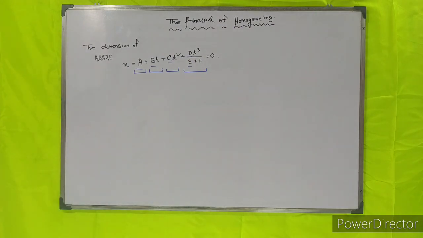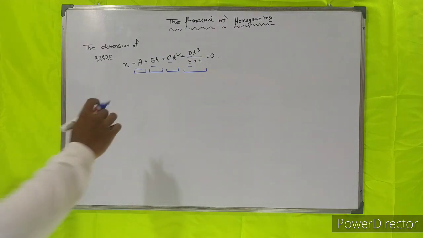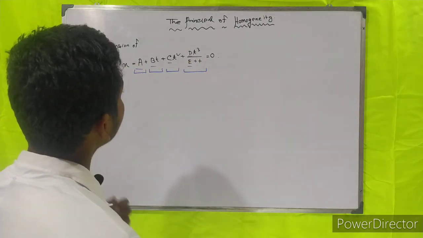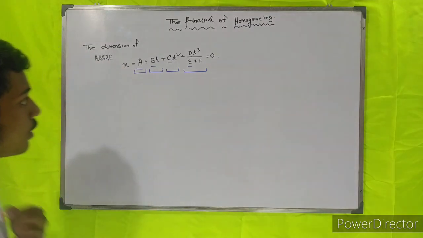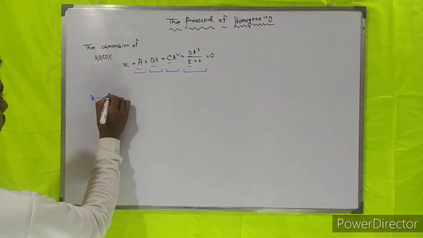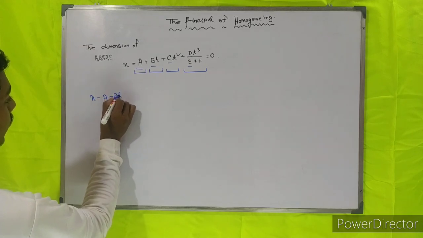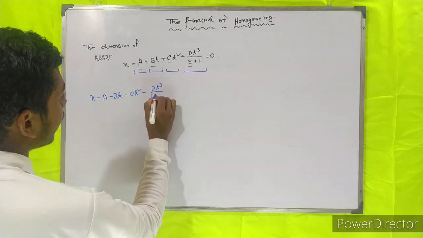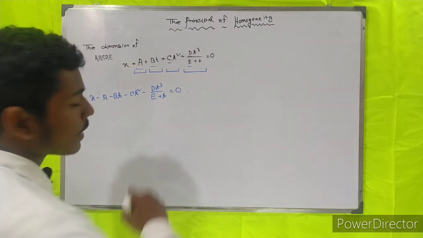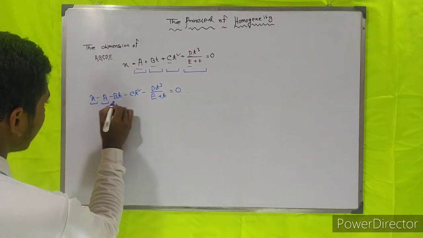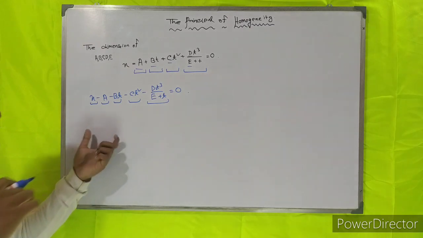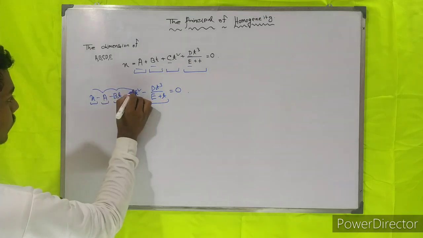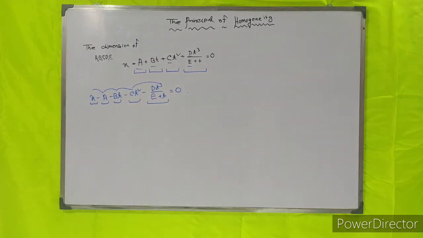There are 4 terms. One is the a, one is the bt, one is the ct square, and another is the dt cube by e plus t. So now we use x minus a minus bt minus ct square minus dt cube by e plus t is equal to 0. This term, this term, this term and this term and this term, ये जो हमारे पास 1 2 3 4 5 टर्म है, ये सब का डायमेंशन बराबर होना चाहिए.